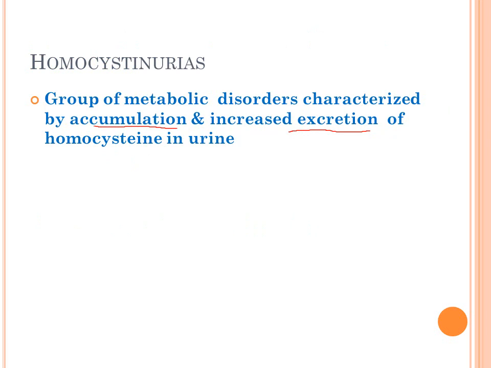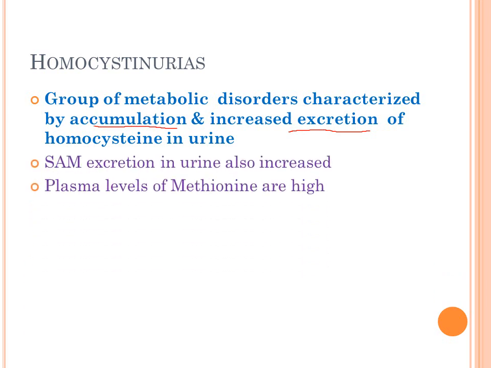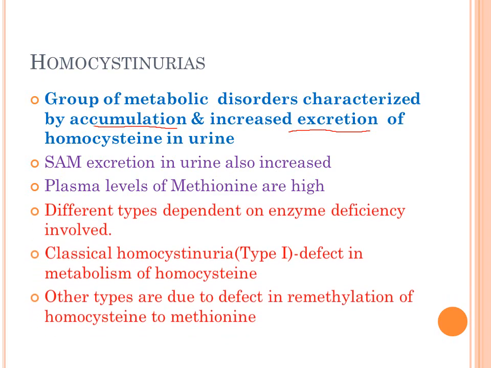So now let's briefly discuss homocystinuria. This is defined as a group of metabolic disorders characterized by accumulation and increased excretion of homocysteine in urine. So there will be increased presence of homocysteine in the blood, as well as excessive excretion in the urine. Also, S-adenosyl methionine which is excreted will be high, and high levels of methionine will also be noted.